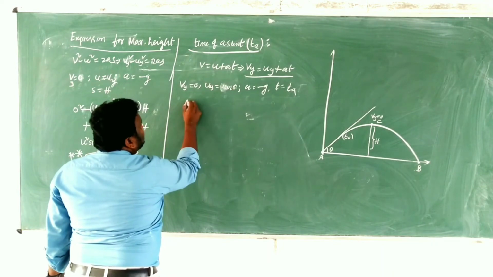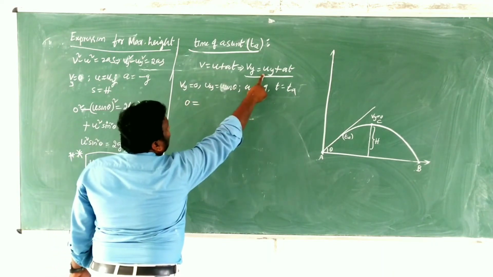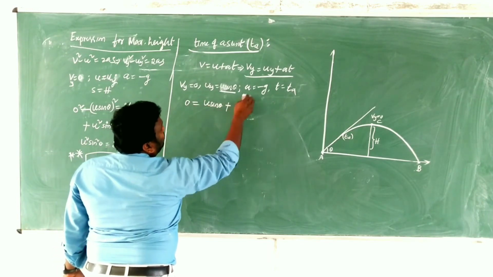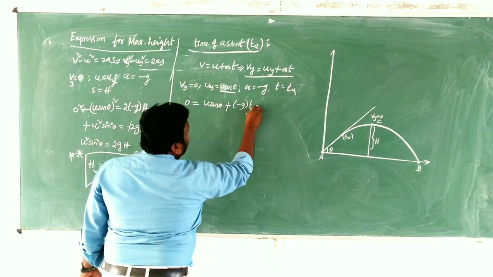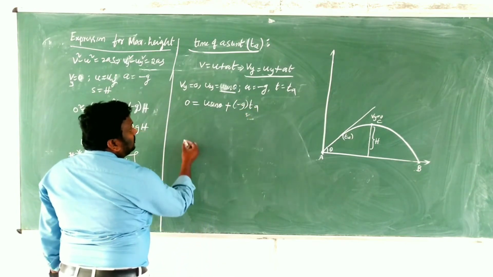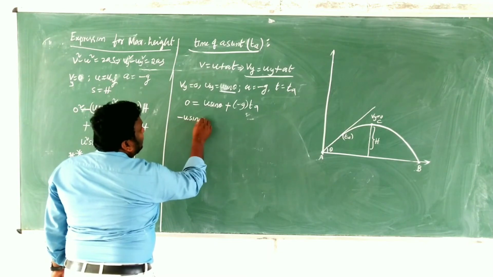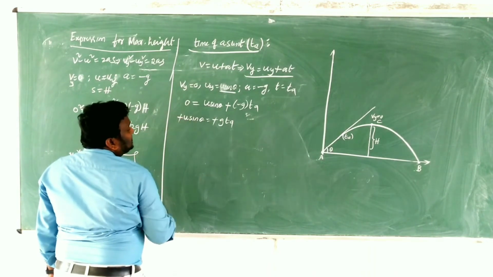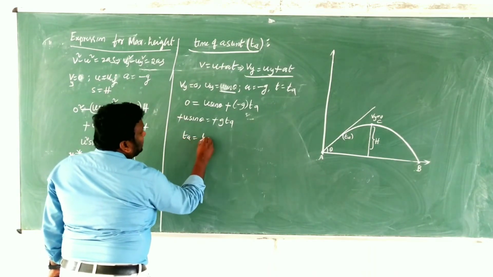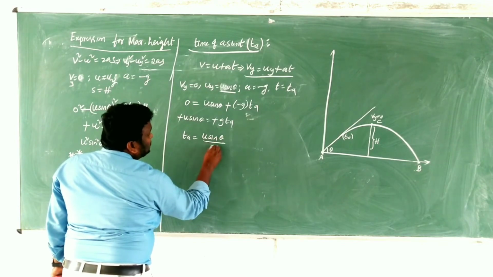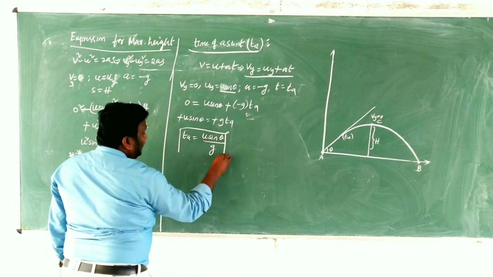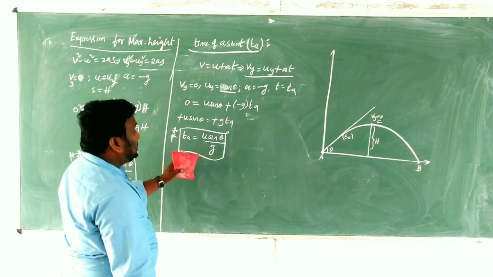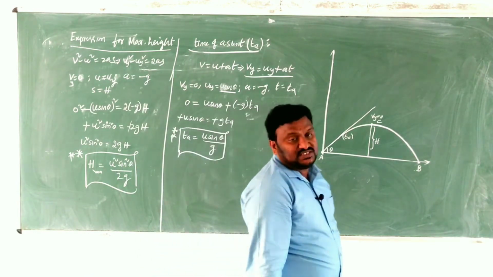Vy value is 0, is equals to uy value, u sin theta, plus of minus g into ta. Then what we get, children? Minus u sin theta is equals to minus g into ta. Minus minus cancel. Then ta is equals to u sin theta by g. So this is the expression for time of ascent: ta is equals to u sin theta by g.